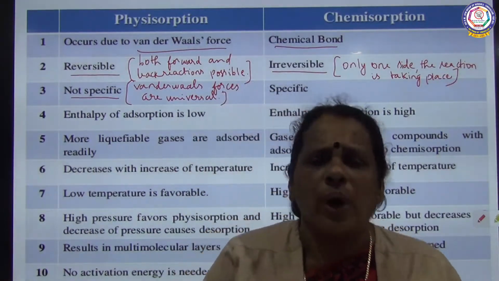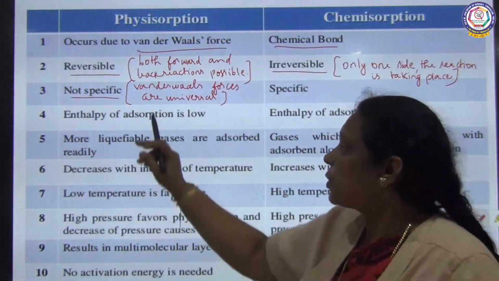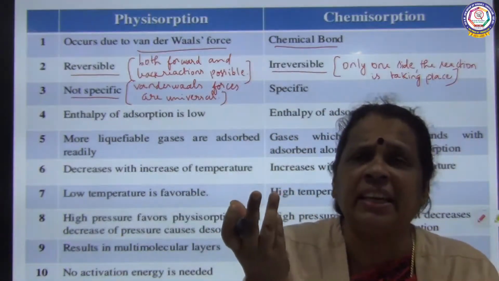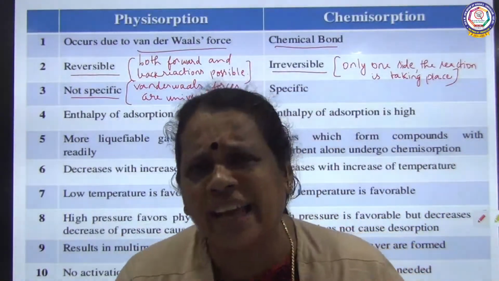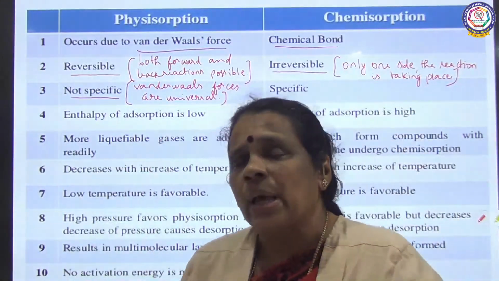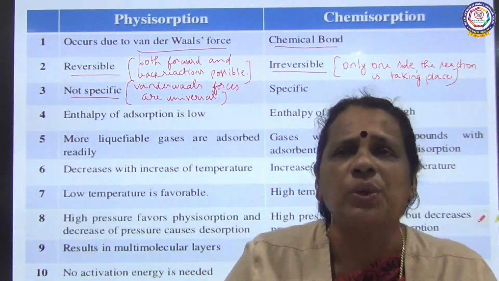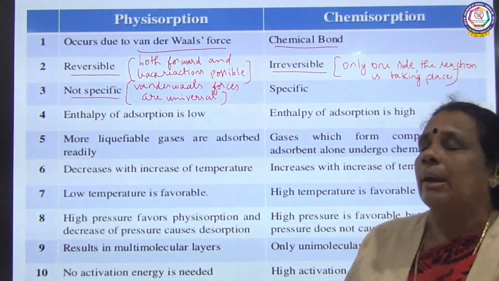As van der Waals forces are universal, there is no specificity, so it can adsorb any gas. There is no specificity of a particular gas that has to be adsorbed at the surface, because van der Waals forces are weak forces which are universal in nature.